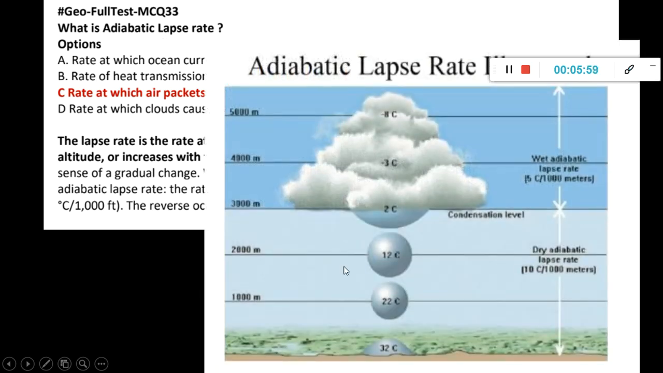Okay, so this picture will be more clear if you see. Up to 1000 meter this much, then 2000 meter this much, 3000, 4000, 5000. So it's going into negative temperature. Okay, so the rate at which it is changing, that is called adiabatic lapse rate.